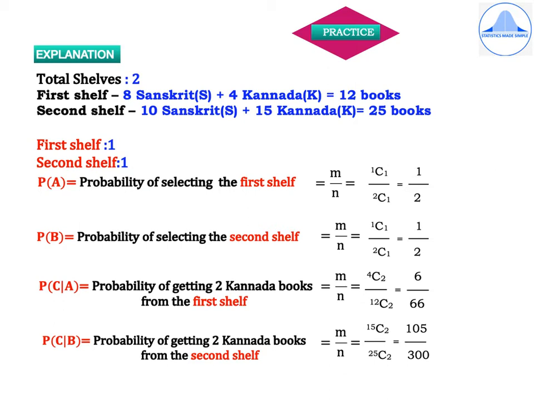Probability of C given B means probability of getting 2 Kannada books from the second shelf. Again, use the formula M divided by N, which is equal to, in the second shelf there are 15 Kannada books and you have to select 2, so it is 15C2 divided by the total number of books which are 25, and out of those 25 books you have to select 2, so it's 25C2, and this simplifies to 105 by 300.